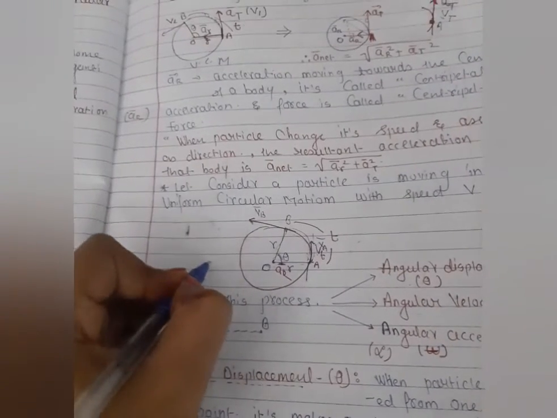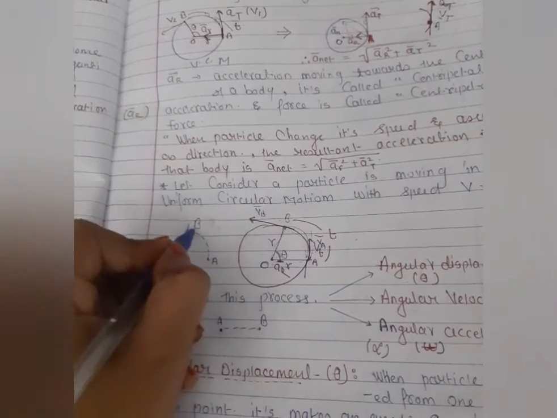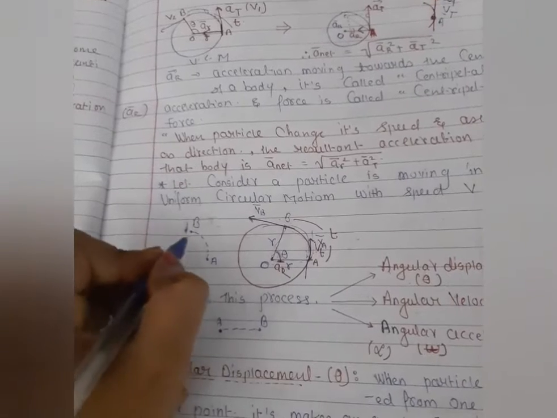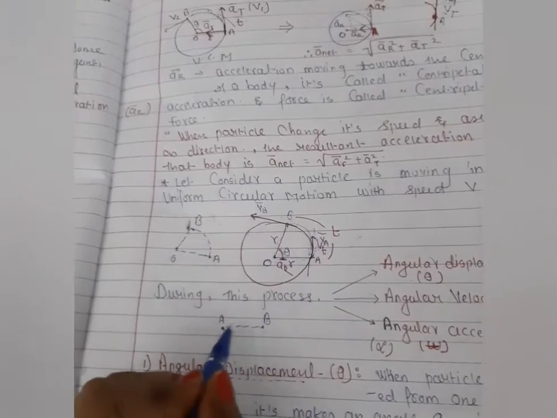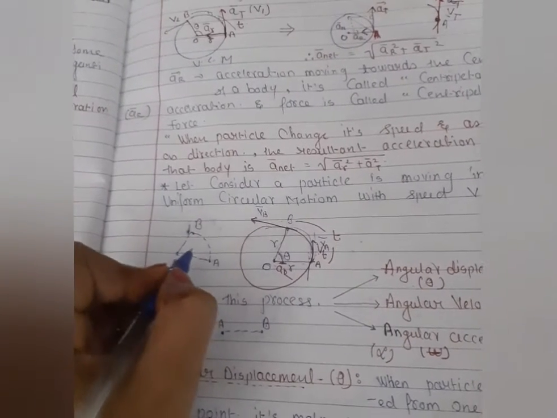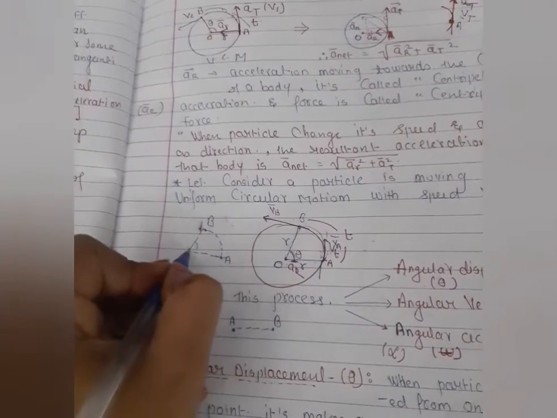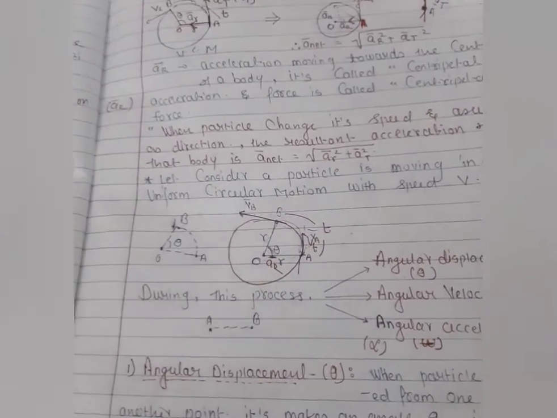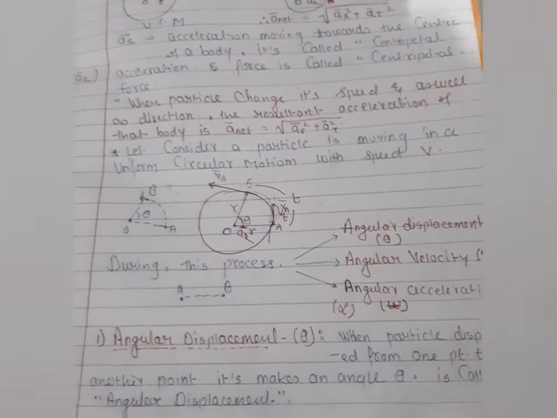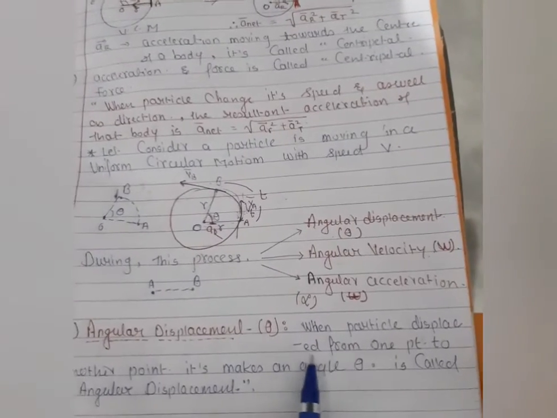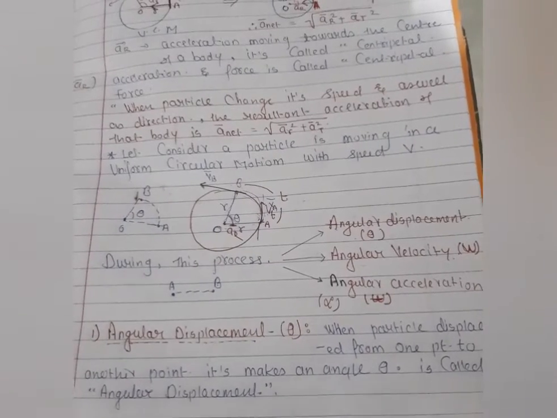See here, initially the particle is at A, moving in circular motion, and it reaches the point B. Let's take the center O. Connecting the initial and final positions is nothing but the displacement. So when we connect initial and final positions at the center, it makes an angle theta. That's why this is called angular displacement, and it is denoted by theta. Hope you are very clear about it. So when the particle is displaced from one point to another point, the angle theta it makes is called angular displacement.